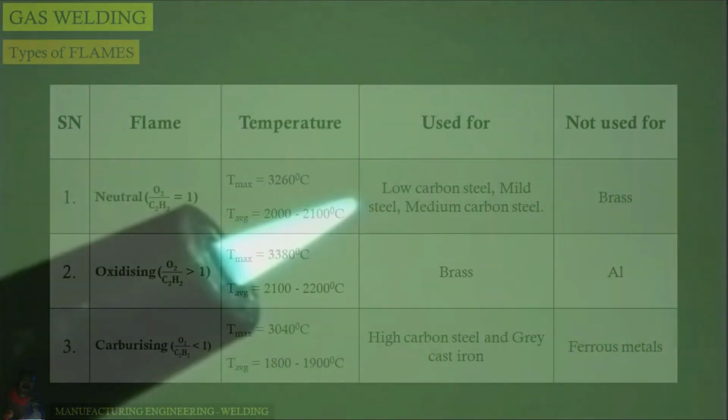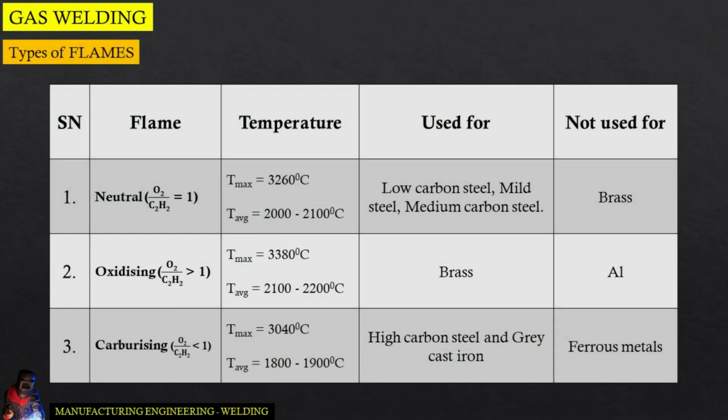In case of neutral flame, the maximum temperature is 3260 degrees Celsius and the average temperature lies between 2000 to 2100 degrees Celsius. Neutral flames are used for low carbon steel, mild steel and medium carbon steel welding processes. It is not used for brass.